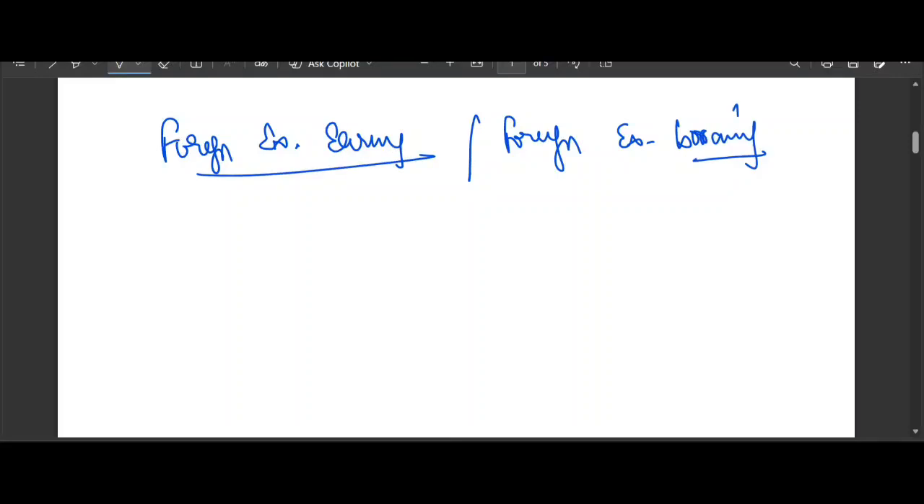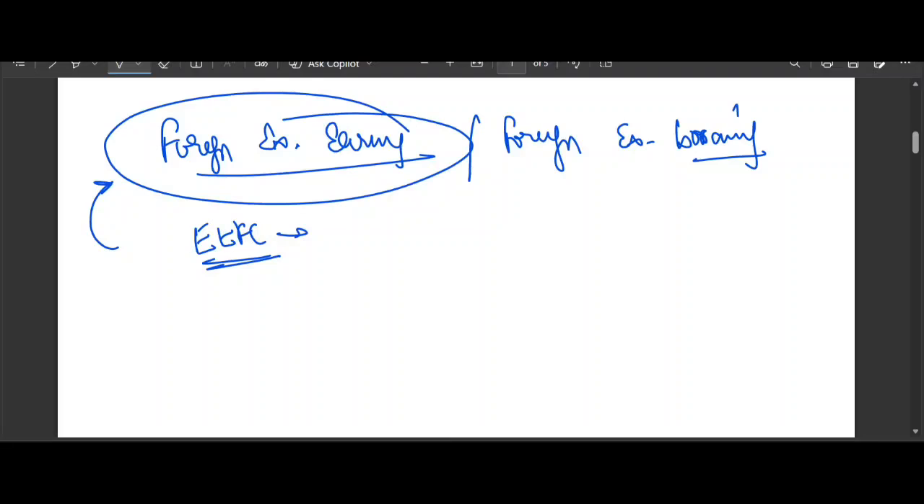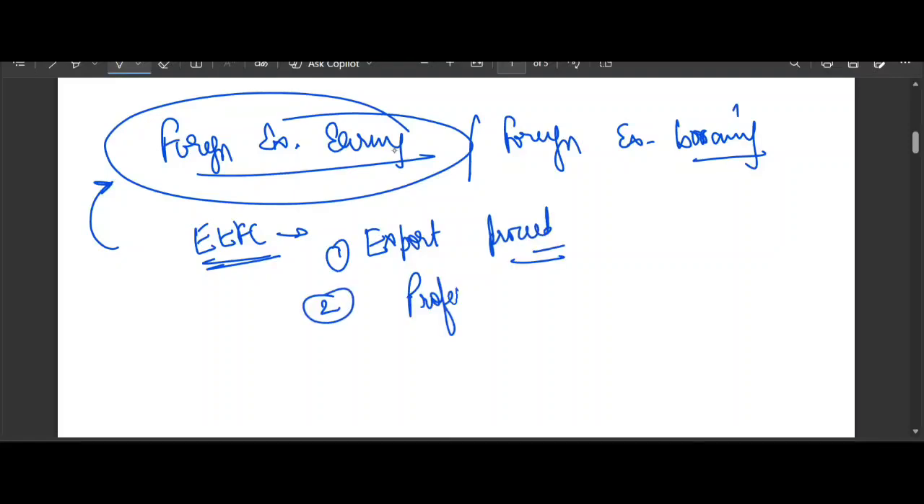So remember, the EFC account or Exchange Earned Foreign Currency account is only for foreign exchange earning purposes. Like what kind of exchange earning? It may be export proceeds, which means you have exported some goods and you are receiving the payment, that's called export proceeds. It may be for professional remittance, yes, or it may be for commission income. So these are the various uses of the EFC account.